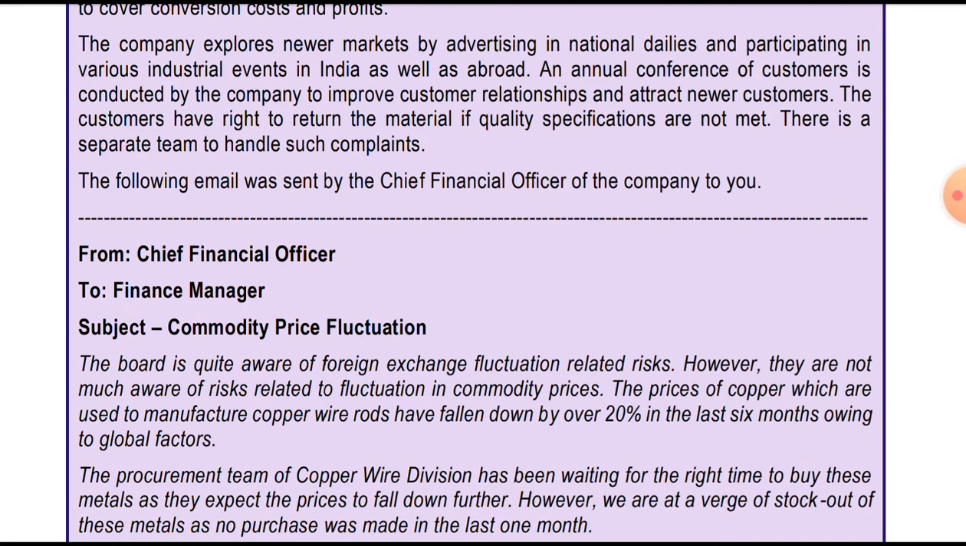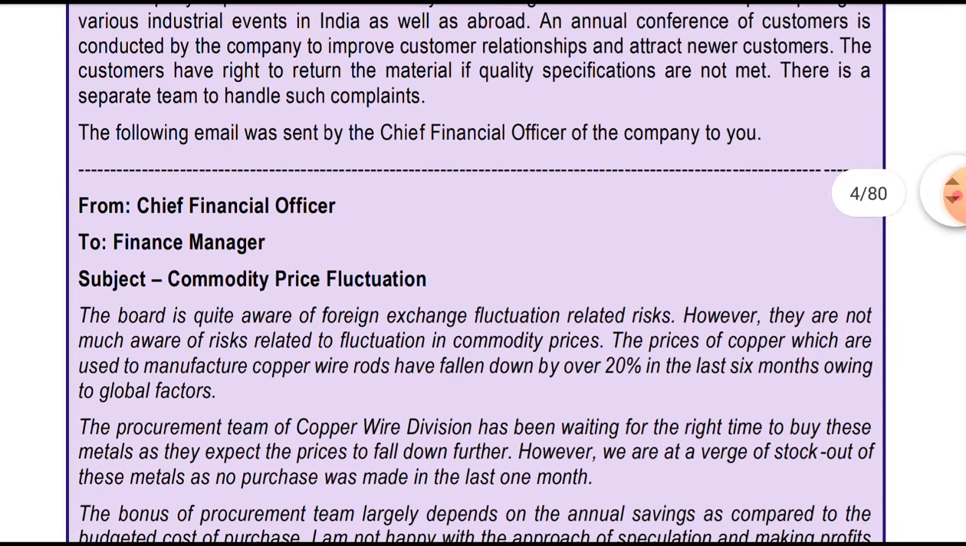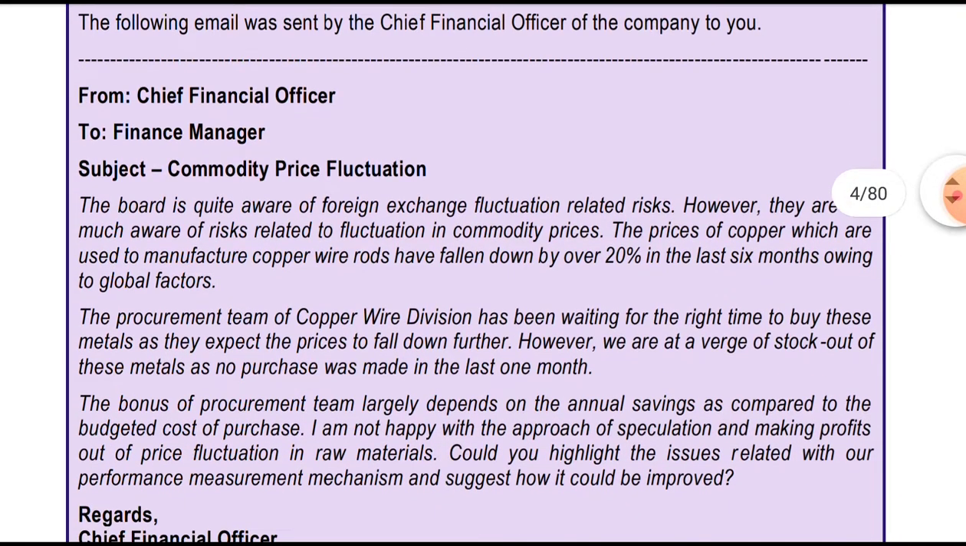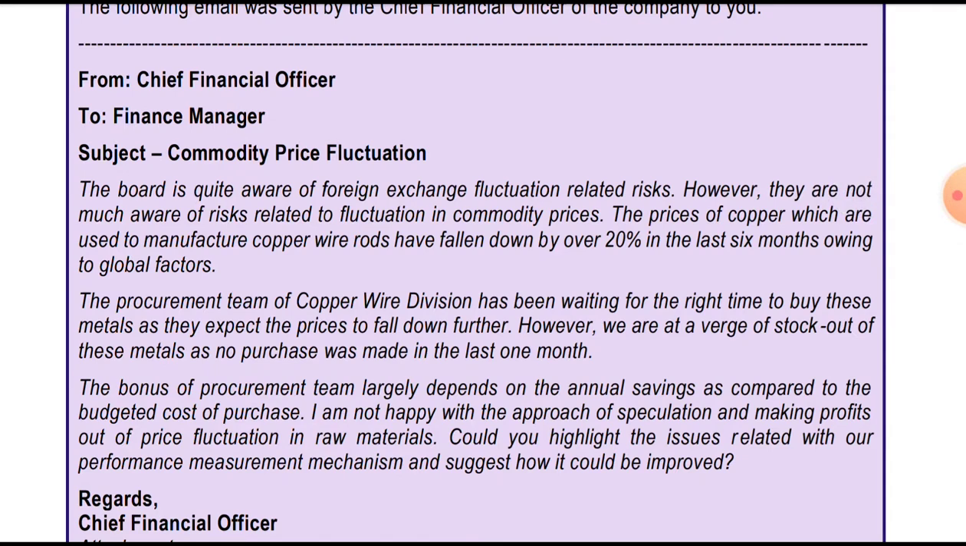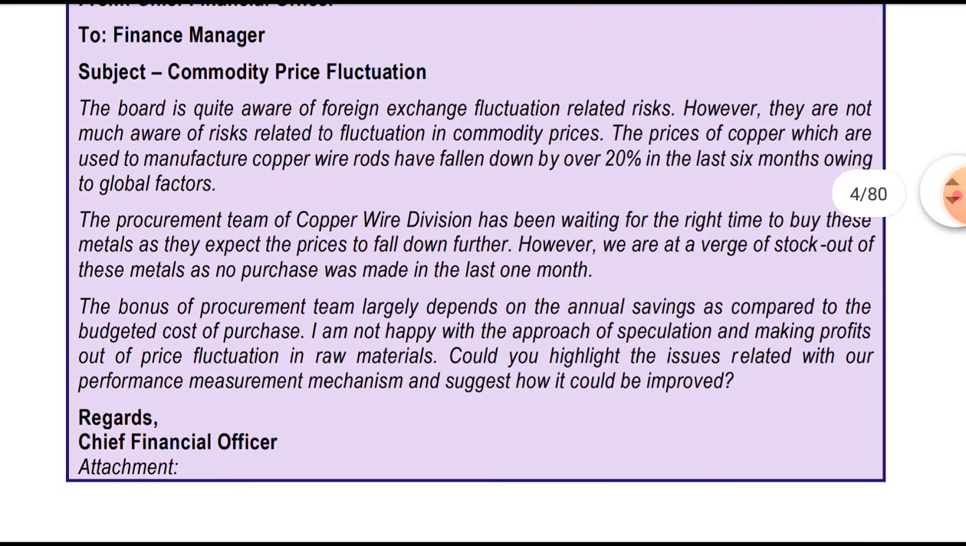The following email was sent by the chief financial officer of the company to the finance manager, means us. Subject: commodity price fluctuation. The board is quite aware of the foreign exchange fluctuation related risk. However, they are not much aware of the risk related to fluctuation in commodity prices. The price of the copper used to manufacture the copper wire has fallen by over 20% in the last 6 months owing to global factors.